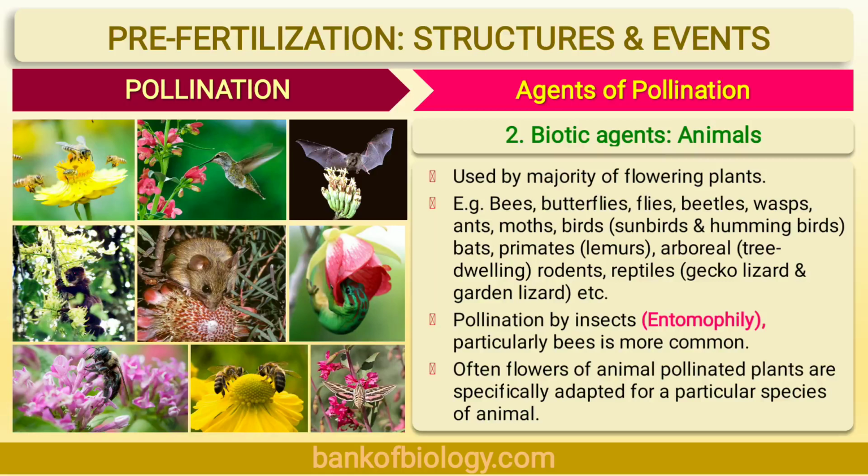So we have seen 3 adaptations in Chiropterophilous flowers. Number 1, flowers are dull colored, they are having strong fragrance, mostly like the rotten things. Number 2, they secrete abundant nectar. Number 3, flowers produce large amount of edible pollen grains. So those were the adaptations for Chiropterophilous flowers.